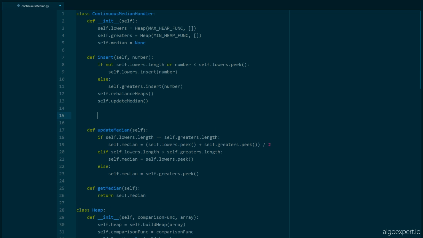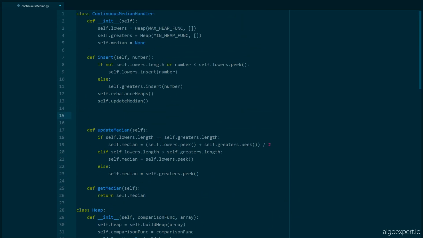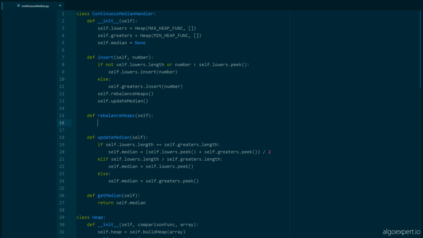But now, the last function that we have to implement is rebalance heaps. And that's kind of the tricky one. Or I guess it's not that tricky now that we have our heap class defined, but there's still some logic involved. So define rebalance heaps. It doesn't take any parameters. And what we're going to do here is check if the lengths of the lower half and the greater half differ by 2 elements.